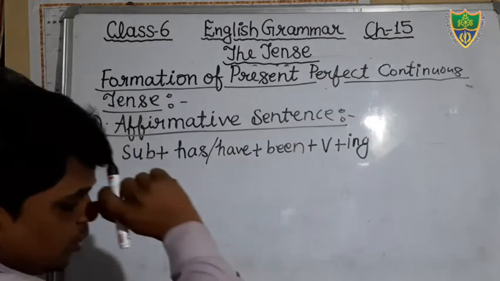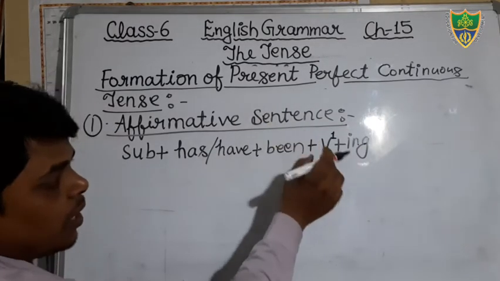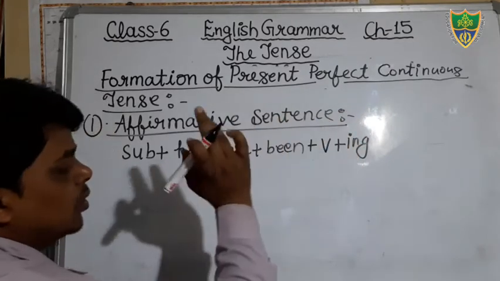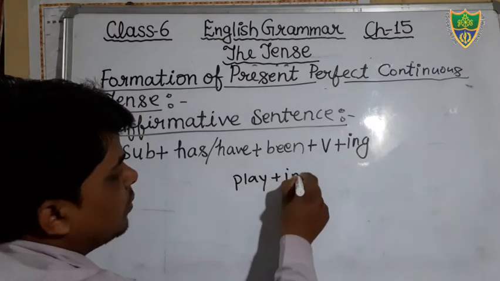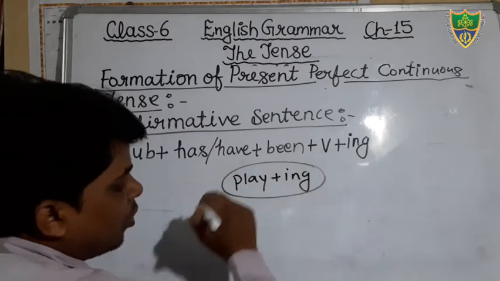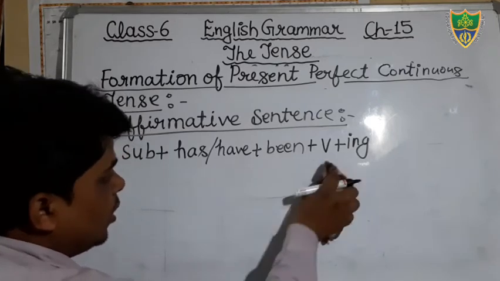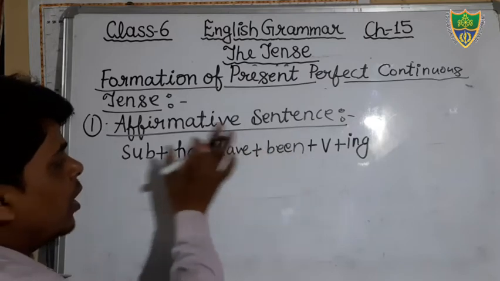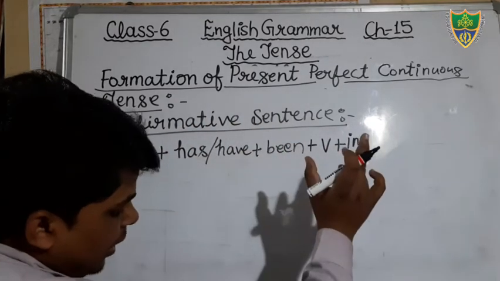Okay students, the verb will be in the first form, so keep that in your mind, and in it we will add ing. Suppose your verb is play, then you will add ing here, it becomes playing. Like this, as you have already done in the present continuous tense. So just see, there will be the subject, has been or have been according to the subject. Then after that the verb, in which we will add ing.